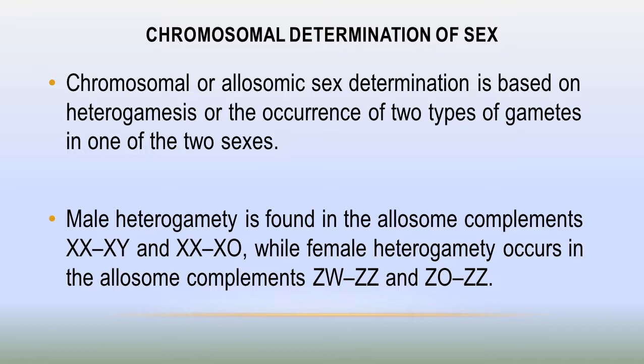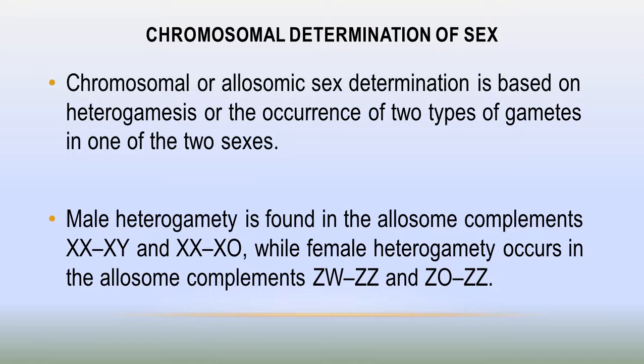Dear students, in XX-XY and XX-XO types of sex determination, male heterogamety is present. Here, the male has two types of sex chromosome, whereas the female has only a single type of sex chromosome. In the male XY and in females XX is present. Similarly, in XX-XO, male heterogamety is present.